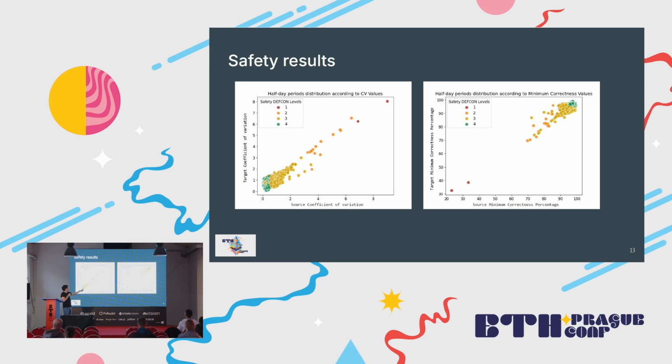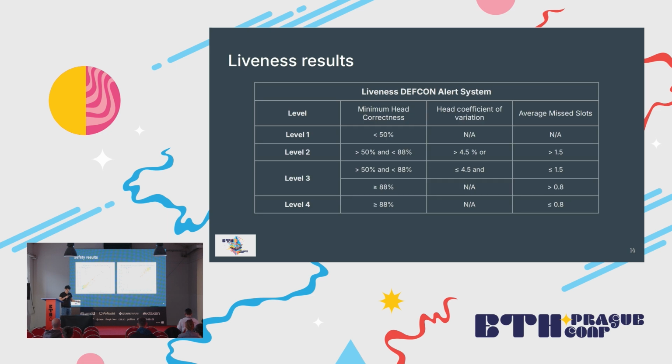For the figure on my left, so your right, we have the source minimum correctness percentage in the x-axis and the target minimum correctness percentage in the y-axis. So just as a reminder, we want this to be as high as possible. And here we can see that our classification works pretty well because all same color dots are together. And we have the red dots that are actually what happened in May 2023.